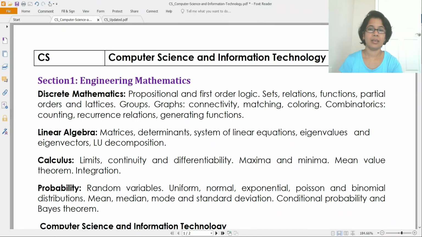Hi, I'm Monalisa Pradhan. So let's discuss GATE 2021 syllabus. So what are the changes, what they added, what they deducted. So I'll just compare the previous syllabus with the new one.